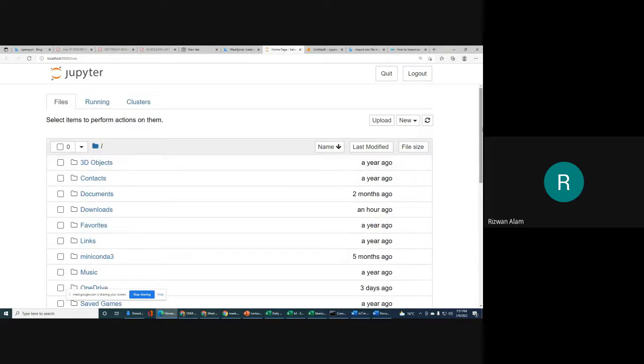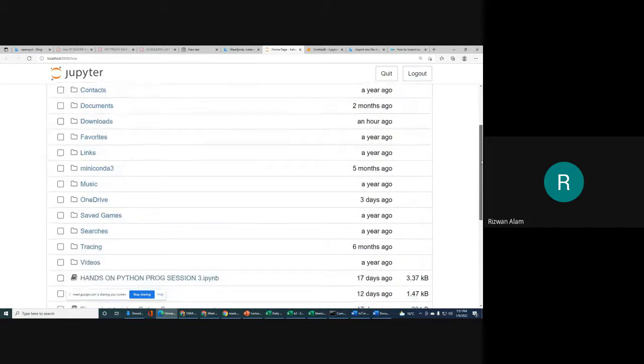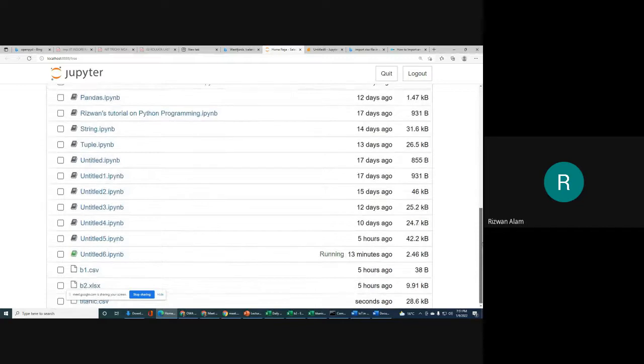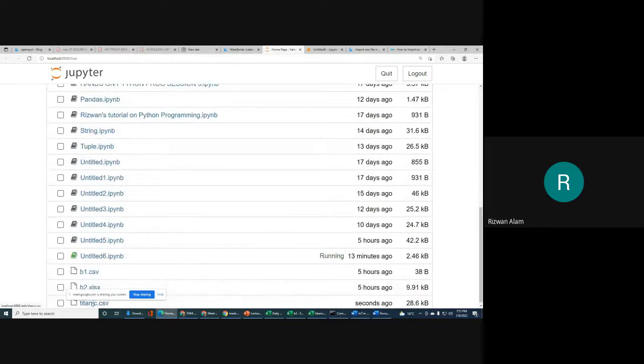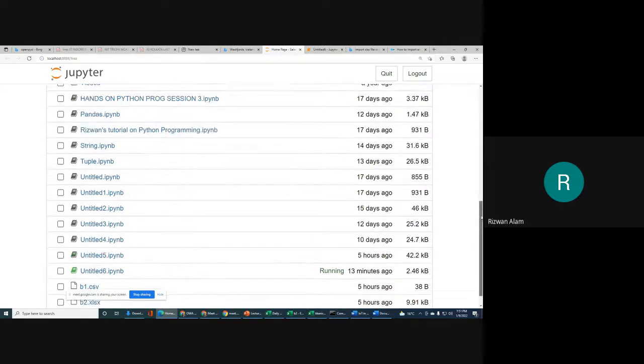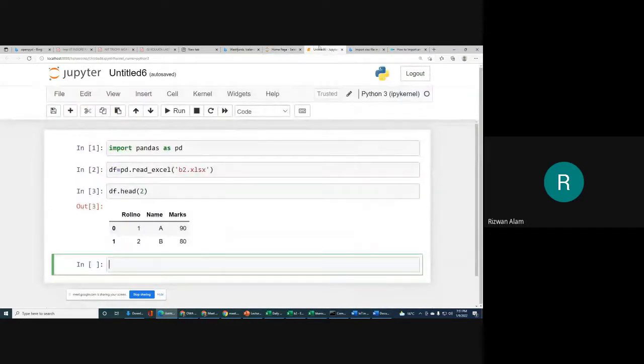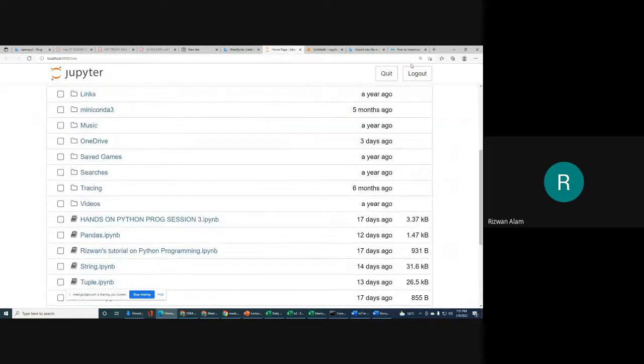Then you will find at the end of your files on the home page titanic.csv, uploaded seconds ago, and 28.6 KB. So this is the size of your file. Now it has been uploaded to your current project. Now in Jupyter Notebook, we can simply take a new notebook.